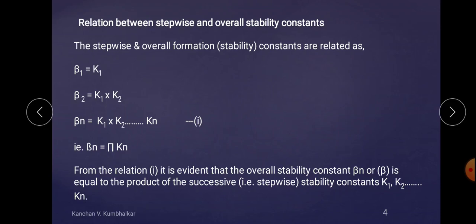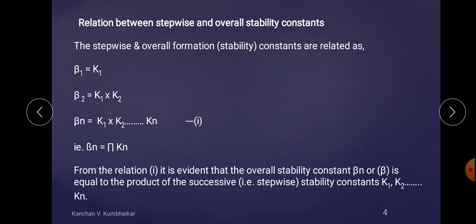If you are using 1 step, then beta 1 is equal to K1. If you are using 2 steps, then K1 into K2 is your beta 2. Then beta n is K1 K2 up to Kn, that is the stepwise product, which is the overall stability constant.